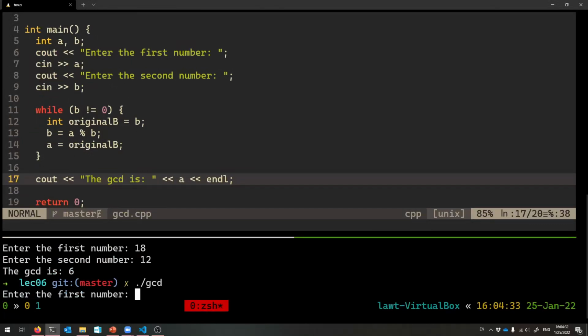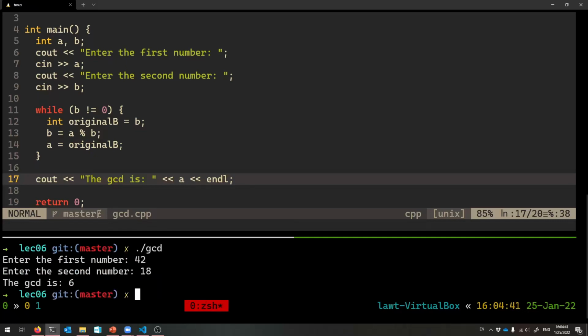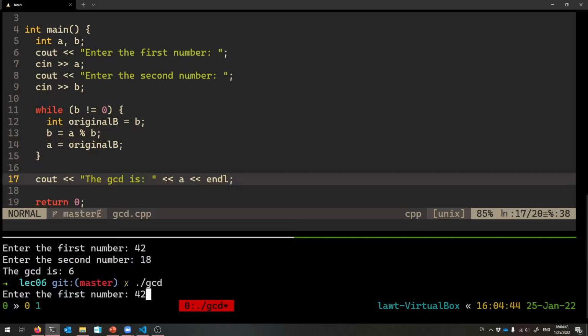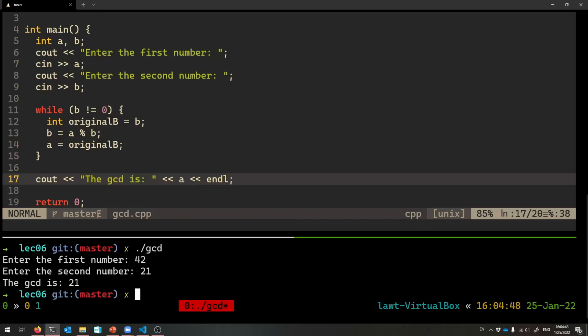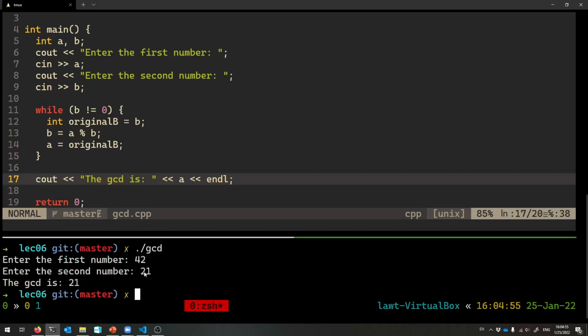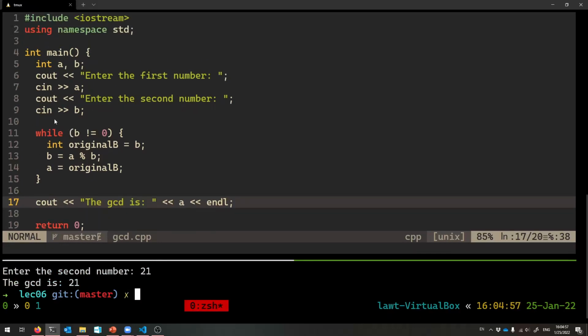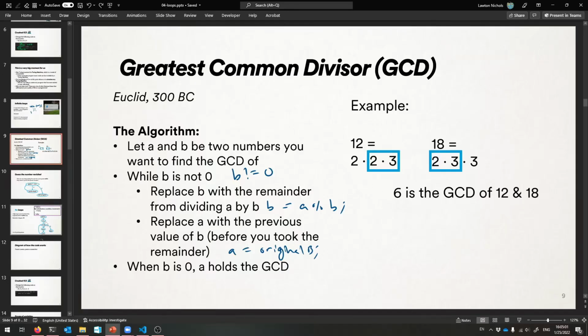That's perfect. Nice. What about, I don't know, 42 and, I don't know, 18? Still 6. Nice. 42 and 21. 21 goes into 42. You can just pick some random numbers and discover that it really does work. But that is the greatest common divisor algorithm. It's a quick little loop, but now you know how to make it. Okay, so that's useful mathematical knowledge.